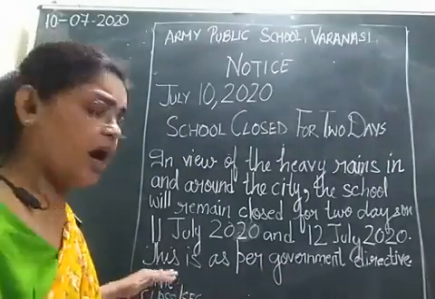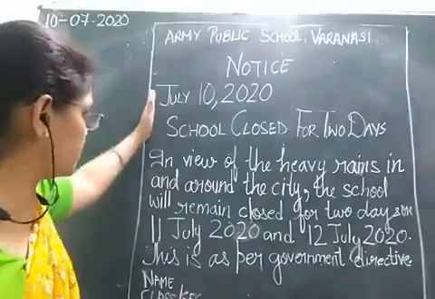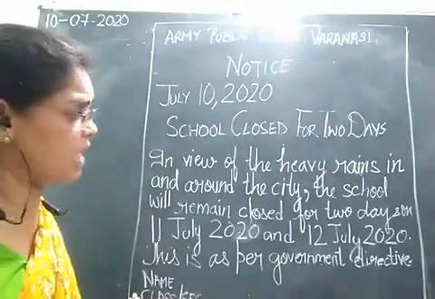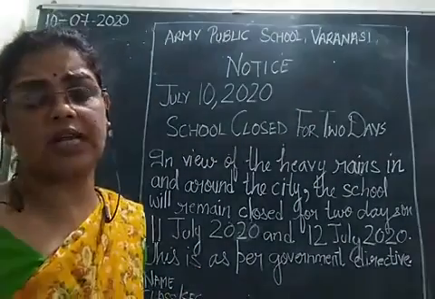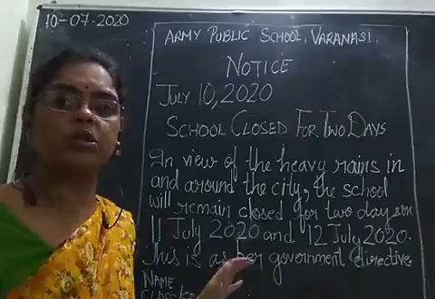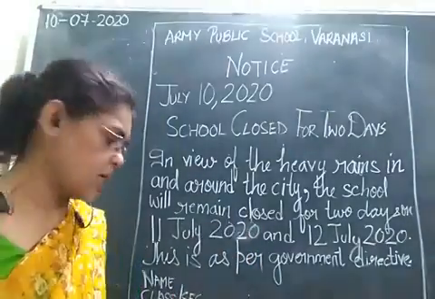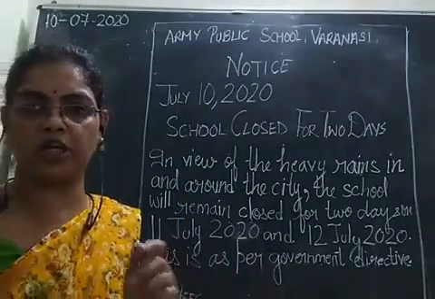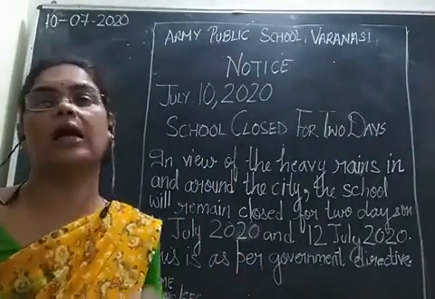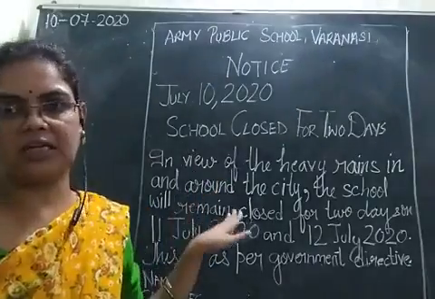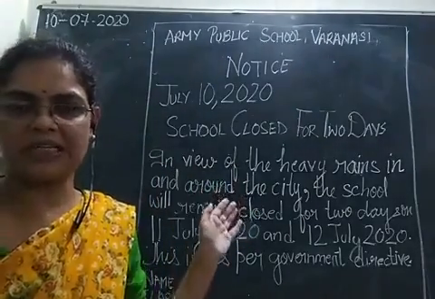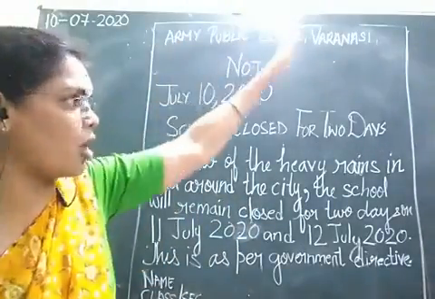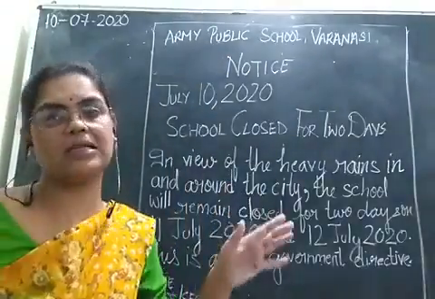Then leave one line, and on the left side, just exactly below the date, write your name and your class and section. After writing your class and section, leave one line and then close the box. I hope students, now notice writing is clear to you. Please do write this notice in your English notebook, first with a pencil, and then when you see that everything is correct, equal spacing is there, then you can write with pen again. But remember, the box has to be drawn with the pencil and scale.